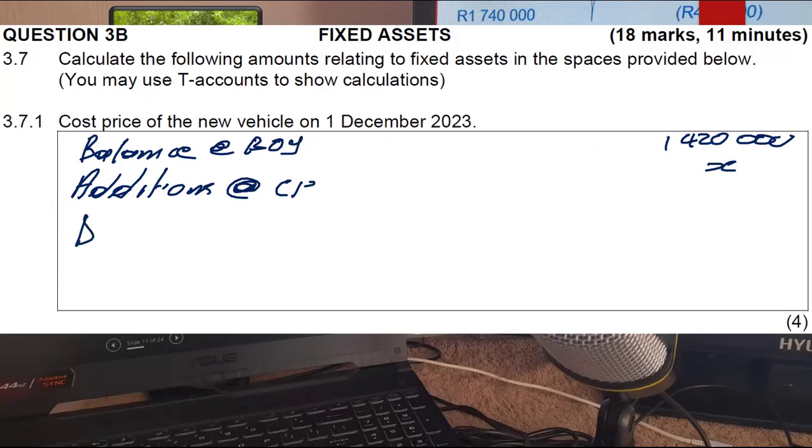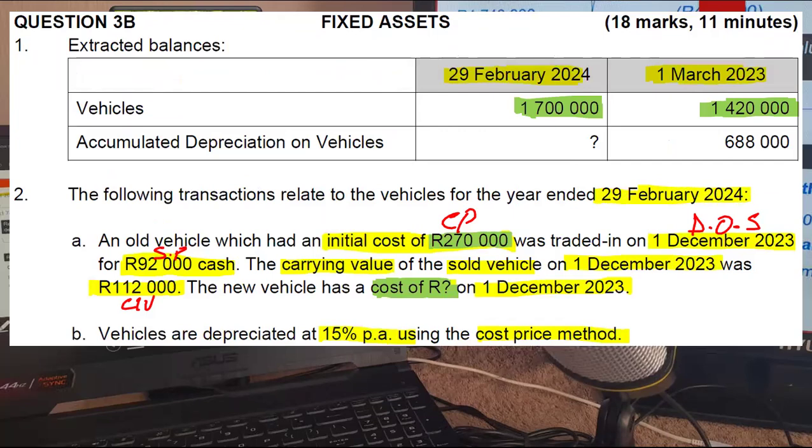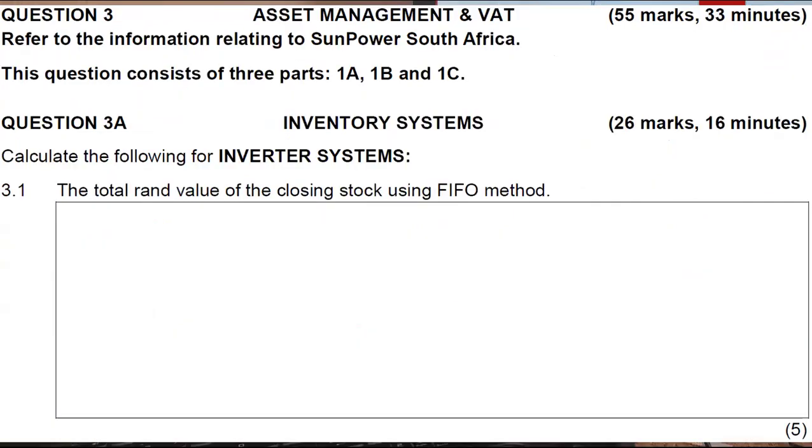Then we're gonna have disposal. Unlike what you are used to, here our disposals will be at cost price, and that is because everything that we're doing here is actually at cost price. That is cost price at the beginning. This is cost price of additions. So you're gonna have cost price of the disposal. The disposal, though, you will put it in brackets. So the cost price of the asset sold, you will put it in brackets, which was 270,000 Rand. Let me confirm that. I'm not exactly sure about it. Yes, that is what it is.